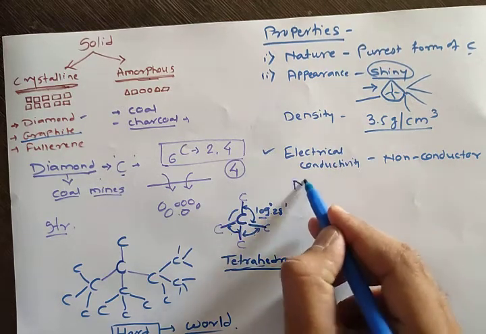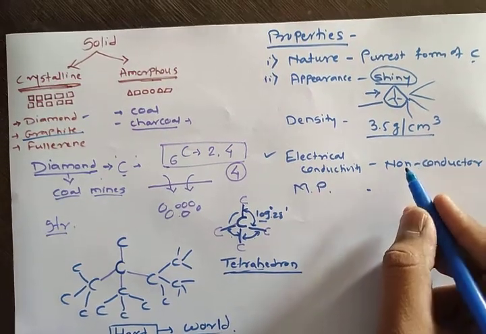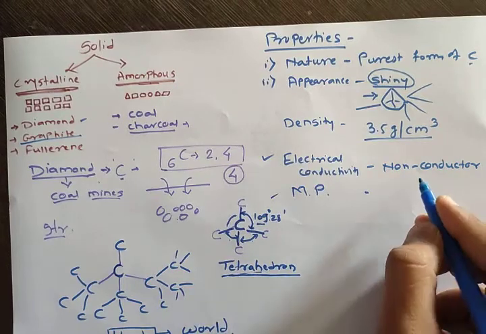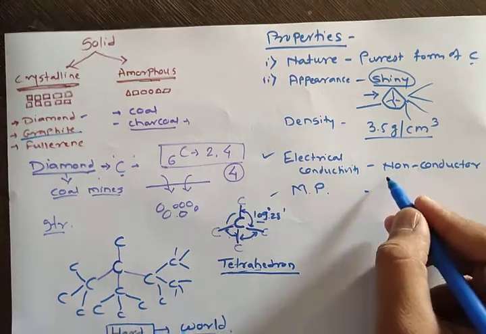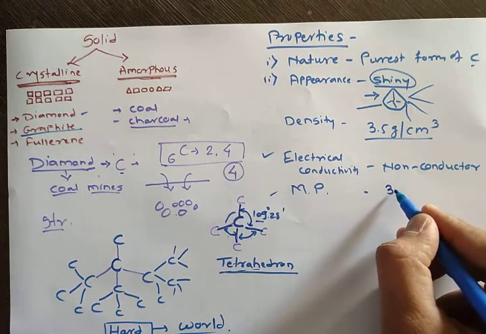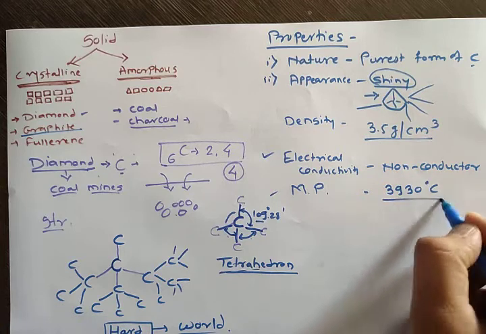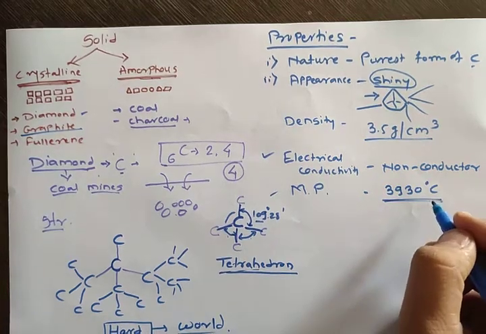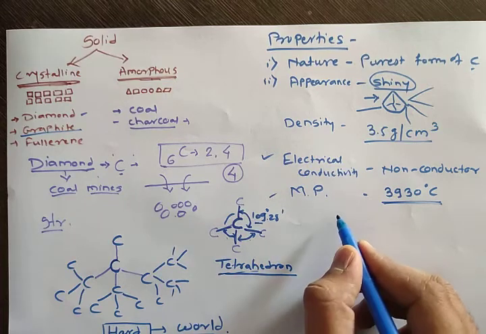One more important property is the melting point. As I told, diamond is the hardest substance in the world, so its melting point is 3930 degrees Celsius. This is a very, very high temperature. This is an important property.